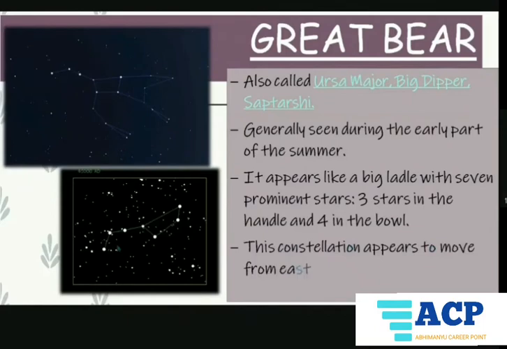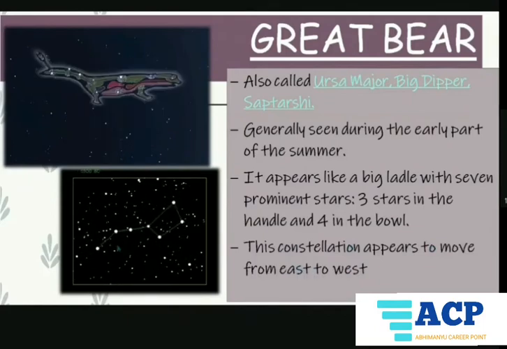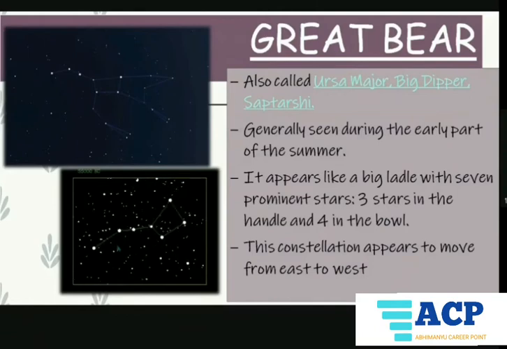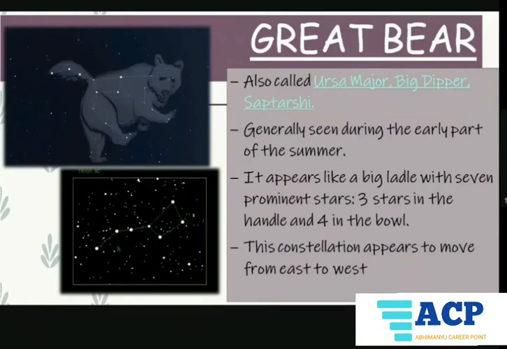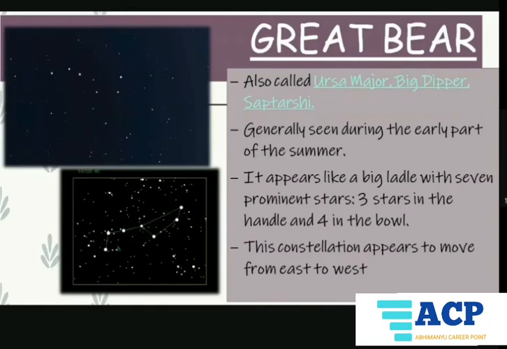This constellation appears to move from east to west. Why? Because Earth rotates from west to east. You are right. Now you'll notice these are 7 stars. How can they form a Great Bear? But the name was given by our ancient people. They gave names to around 80 to 88 constellations.